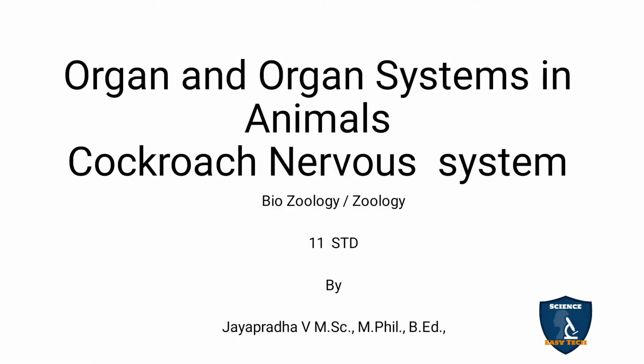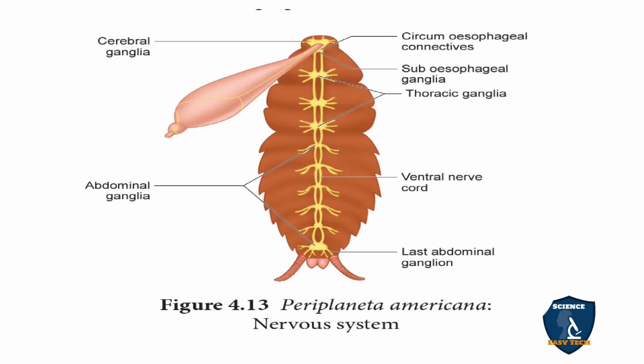In this video, we're going to discuss the cockroach nervous system in organ and organ system in animals. So, the cockroach nervous system consists of a circumesophageal connective, and you can see the cerebral ganglion, which is called the supraesophageal ganglion, the subesophageal ganglion, the thoracic ganglion, and a ventral nerve cord passing, that is in double line, and here you can see the abdominal ganglion and the last abdominal ganglion.